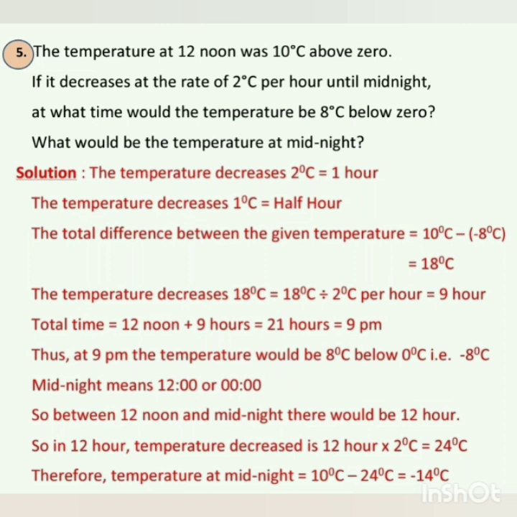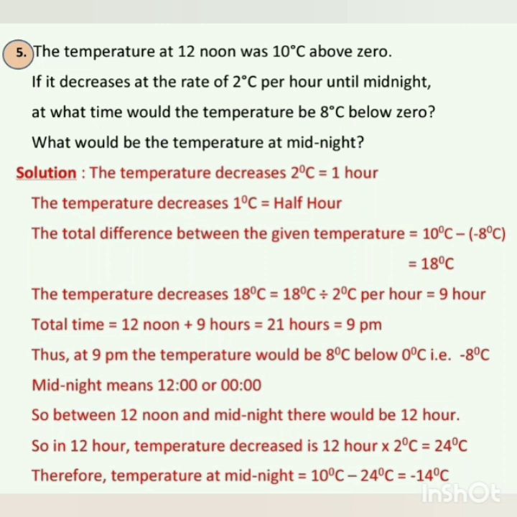The total time is equal to 12 noon plus 9 hours, which is equal to 21 hours. 21 hours means 9 p.m. Thus at 9 p.m. the temperature would be 8 degrees Celsius below 0 degrees Celsius, that is minus 8 degrees Celsius. Correct?